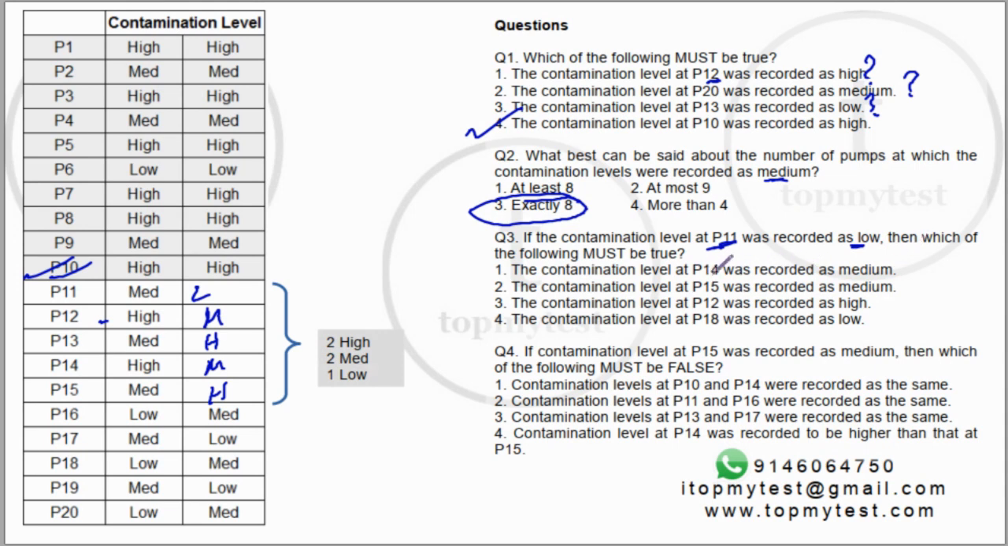So P14 was medium, this is true. P15 was medium, this is false. P12 was high, false. P18 was low, this is also false. So the first one is the only true one. And the last one, if P15 was recorded as medium, which is this scenario, which of the following must be false? Okay, P10 and P14 had the same level. This is true.